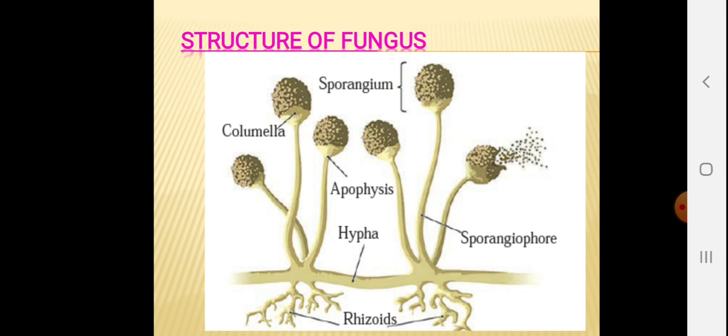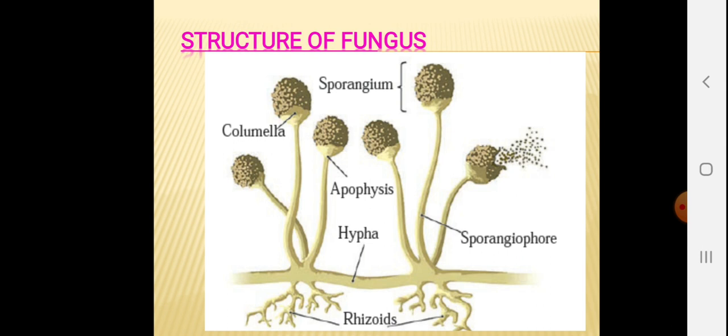Sporangium contains spores that can be dispersed to give rise to new fungi on germination. Again, let me repeat. Sporangium contains spores that can be dispersed to give rise to new fungi on germination.